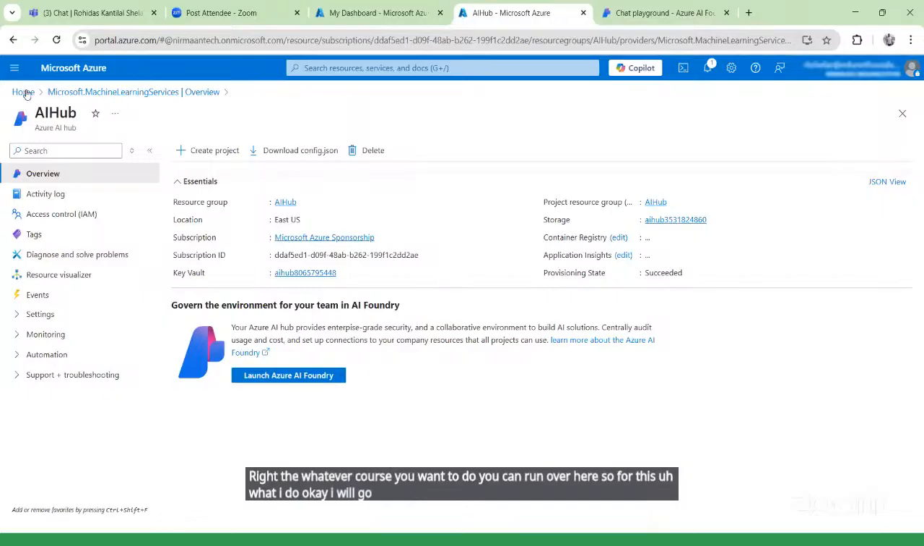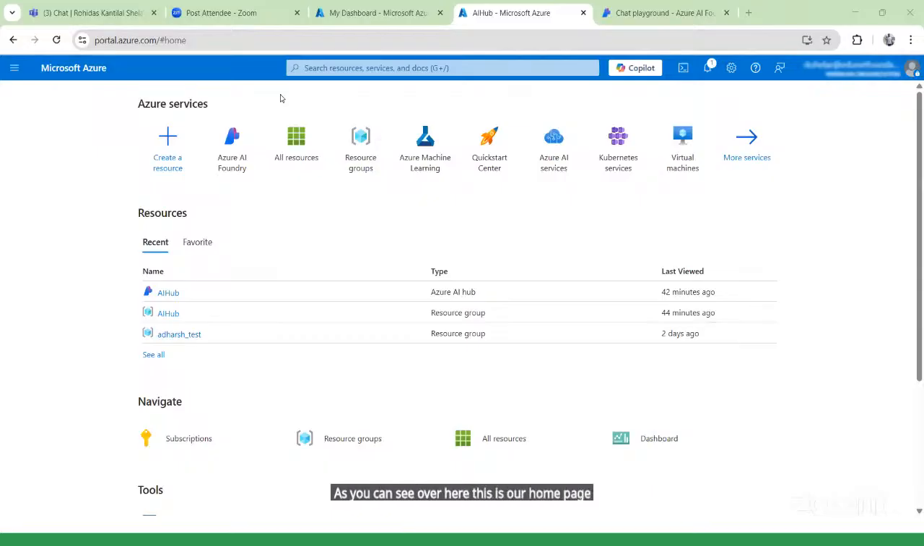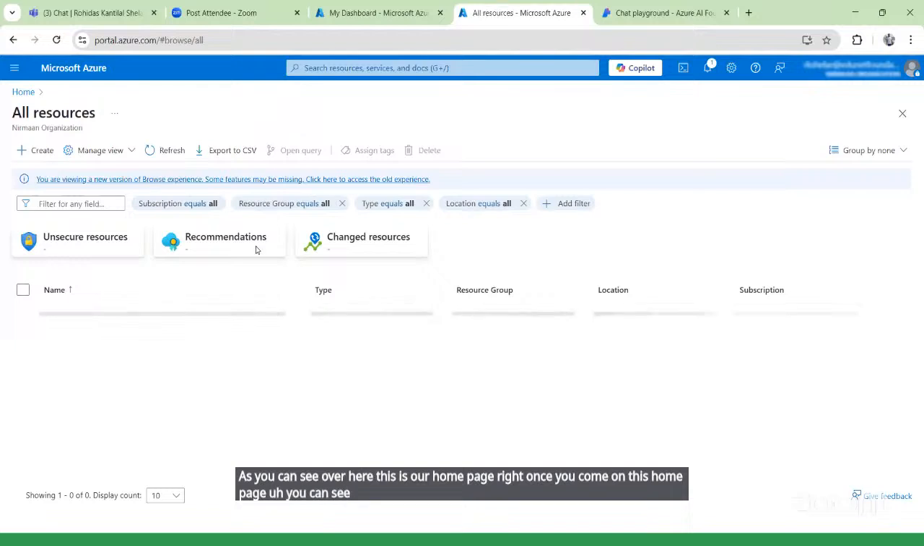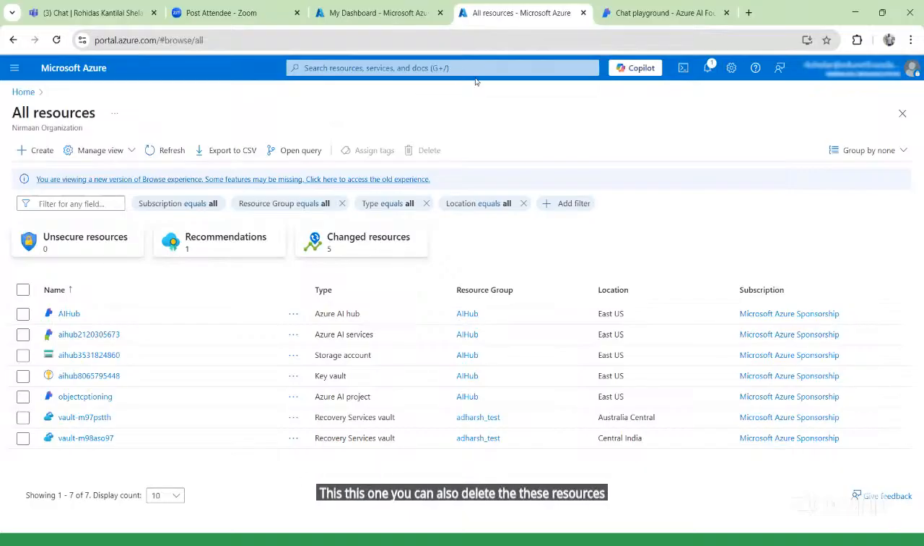This is your page. From here, I can simply click on home. We can come to this home page. As you can see over here, this is our home page, right? Once you come to this home page, you can see all the resources which we created previously, the resources created by us for the previous project. You can also delete these resources, but now I am not deleting them.